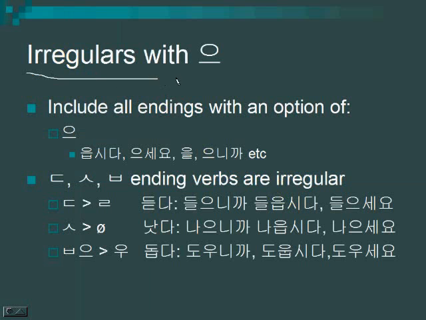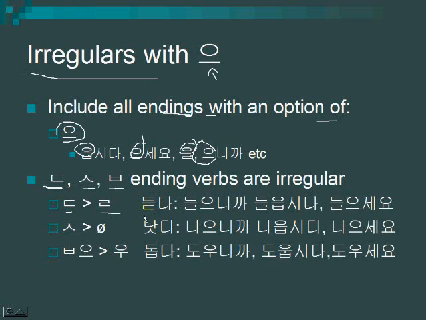So there's one set of verbs that are going to be really irregular, and that's only if there's an 으 as an option. So any endings with the option of 으, for example, you see 돕시다, 으세요, 들으니까. So you see that if there's an 으 there, these three guys are probably going to be irregular. Now, not all 디귿 verbs do this. I have an exception list. But the 디귿 is going to turn to a 리을.